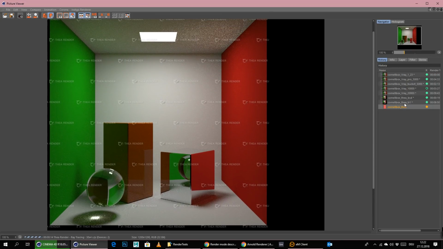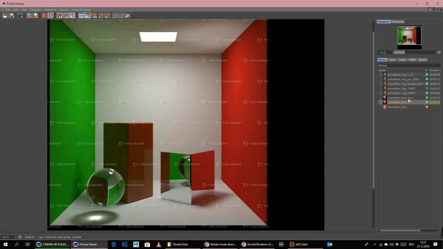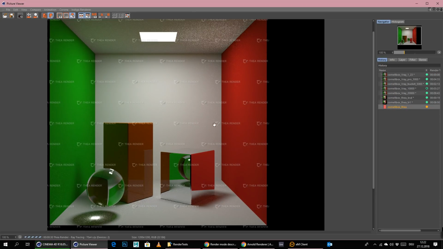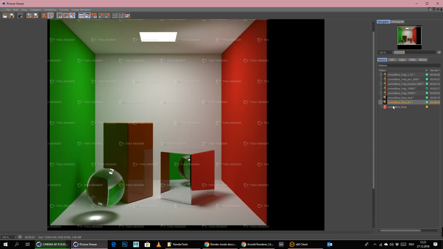So this is now Presto MC. Let's look at this comparison. I think the reflections are there. The caustics look a little bit different. I think all three caustics look a little bit different actually, and this image is also a little bit darker. But let's see how fast Presto MC is, and let's see if we still get the firefly problem here. I think there are still some fireflies. And I will just let this render and let you know when I think it's finished.